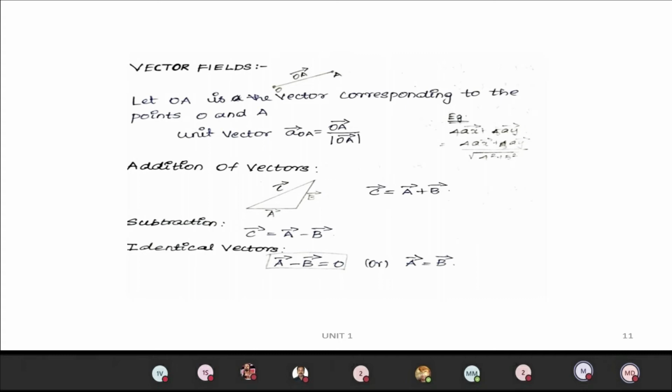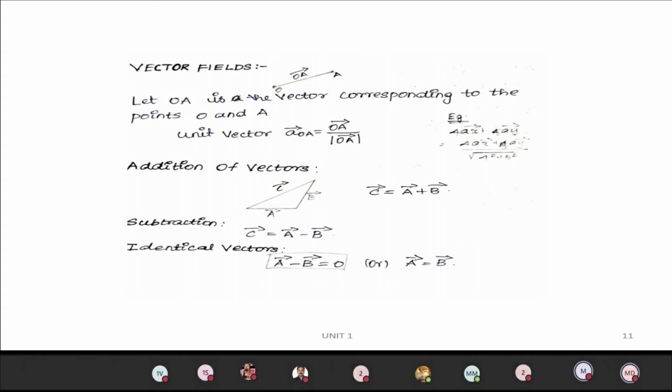Then if you want to go for addition, you can simply add two vectors: C vector equals A vector plus B vector. For subtraction, C vector equals A vector minus B vector. Just like normal addition and subtraction, you can add and subtract the vectors.